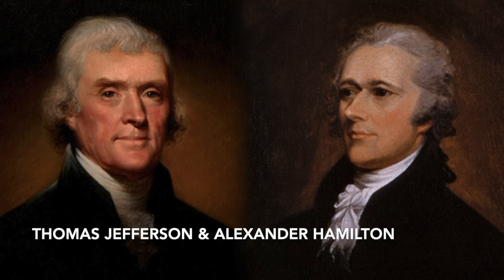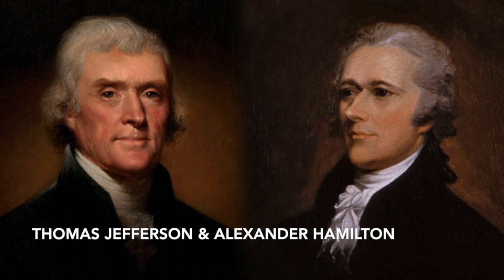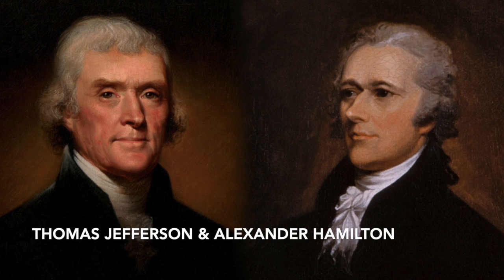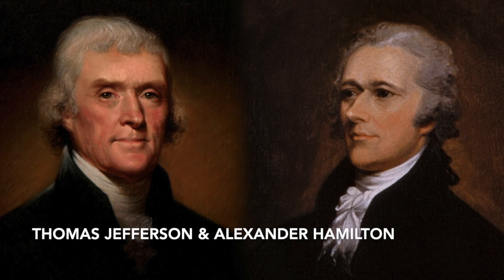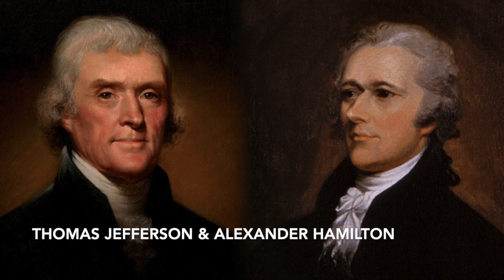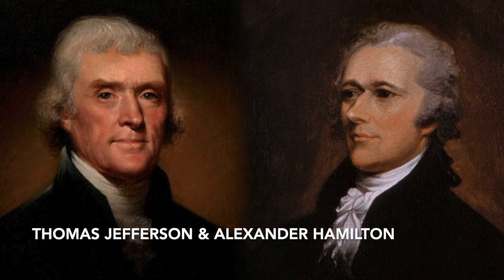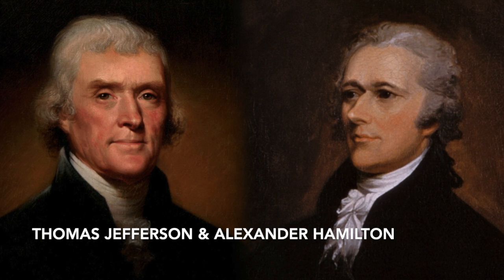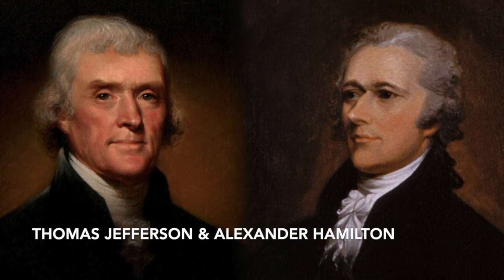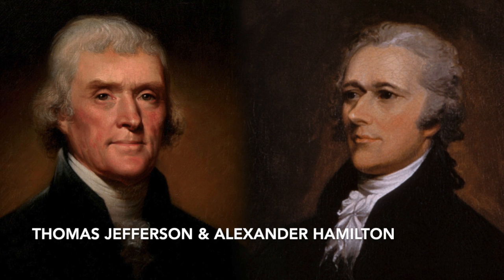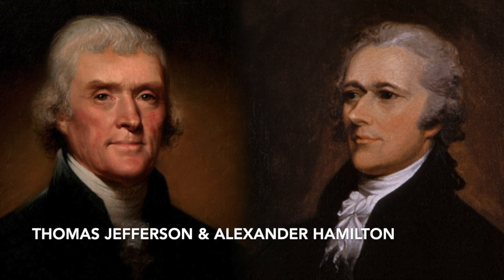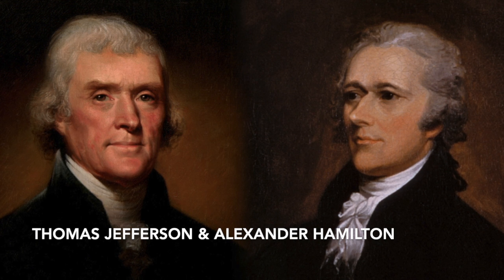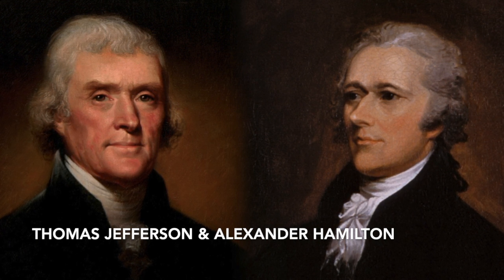The Federalists believed in a loose interpretation of the Constitution, whereas the Democratic Republicans believed in a strict interpretation. This meant that they disagreed on almost everything. The Federalists wanted to build the economy with a focus on exports and manufacturing, whereas the Democratic Republicans believed that the economy should be built around agriculture. The Federalists wanted to implement a national bank, but since the Constitution didn't mention any provisions for the national bank, the Democratic Republicans viewed it as unconstitutional.